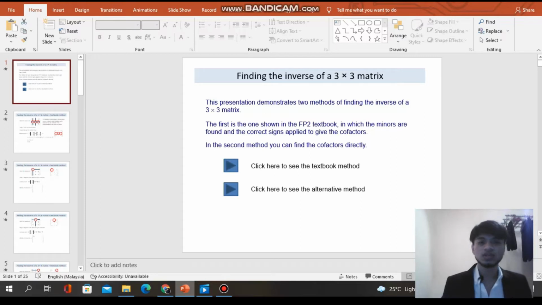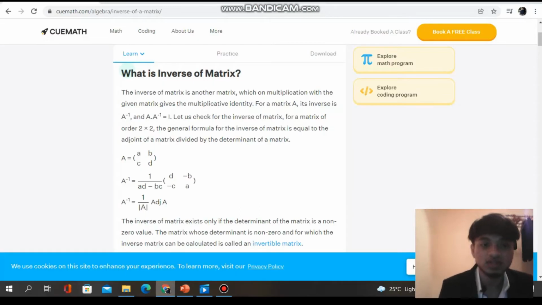D20211100824. So in this video, I would like to demonstrate to you how to use the adjoint method to find the inverse of a 3 by 3 matrix. Before that, I would like to explain what the inverse of a matrix is.